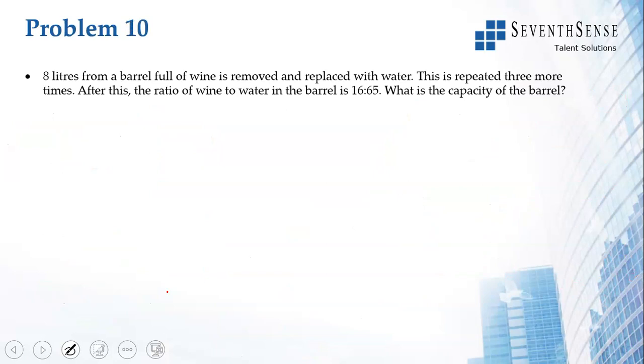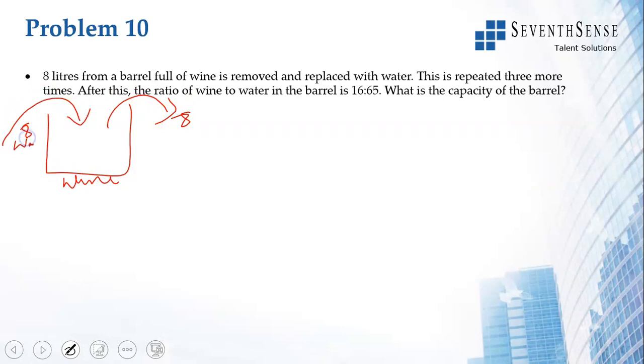Now 8 liters from a barrel full of wine is removed and replaced with water. It is repeated 3 more times. After this, the ratio of wine, so there is a barrel of wine, initially it is fully wine. Now 8 goes out and then 8 is replaced by water. Then it happens second time, third time and fourth time. Okay. Now what is the formula?